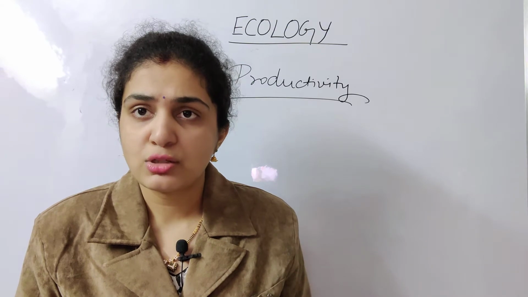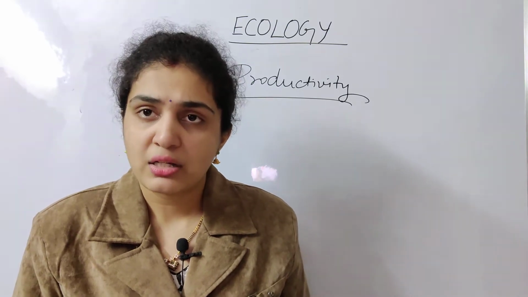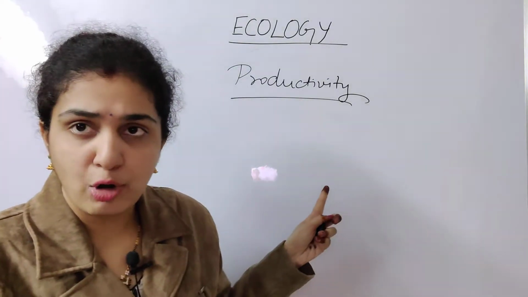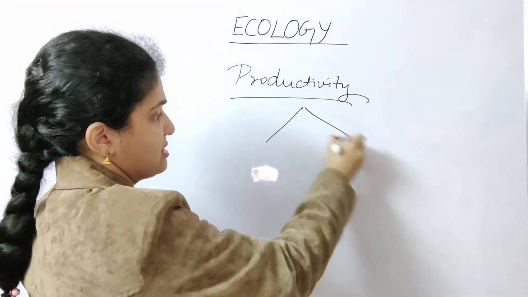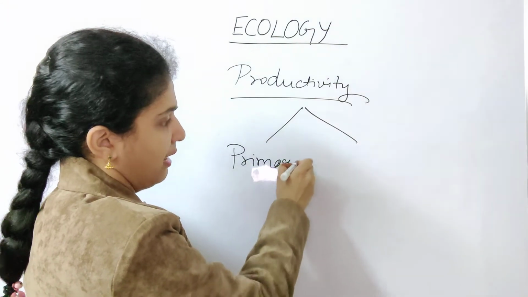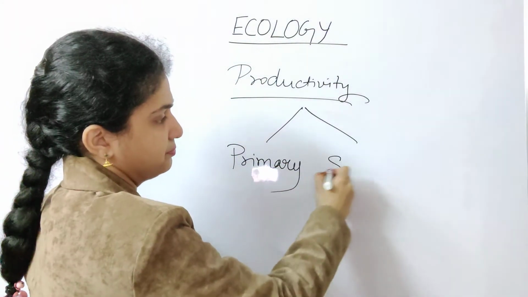But if you are referring to primary productivity or secondary productivity, then it varies. Under productivity, it is classified as primary and secondary.